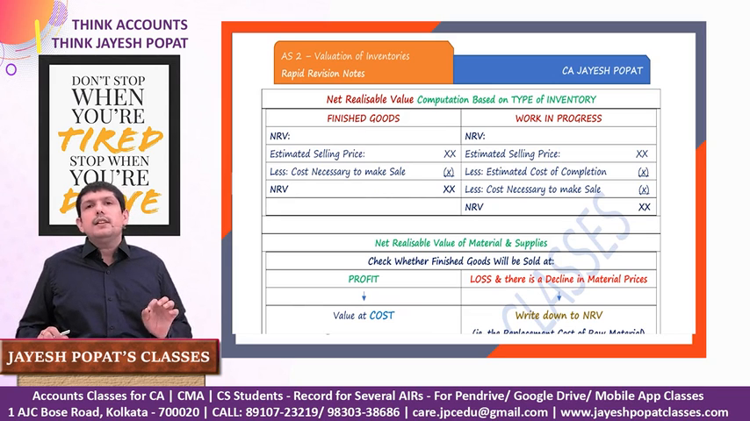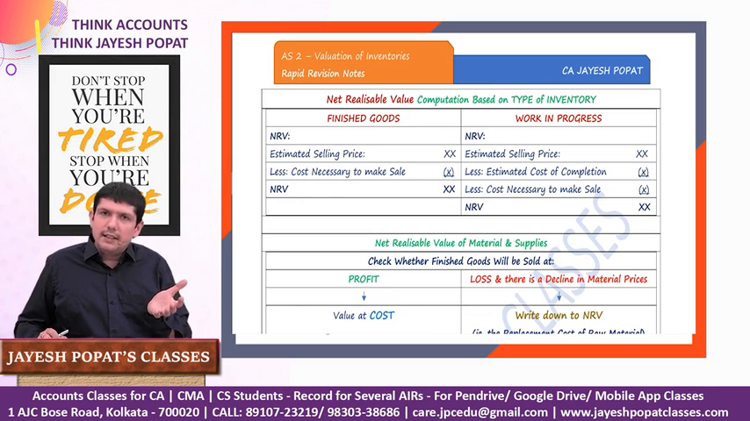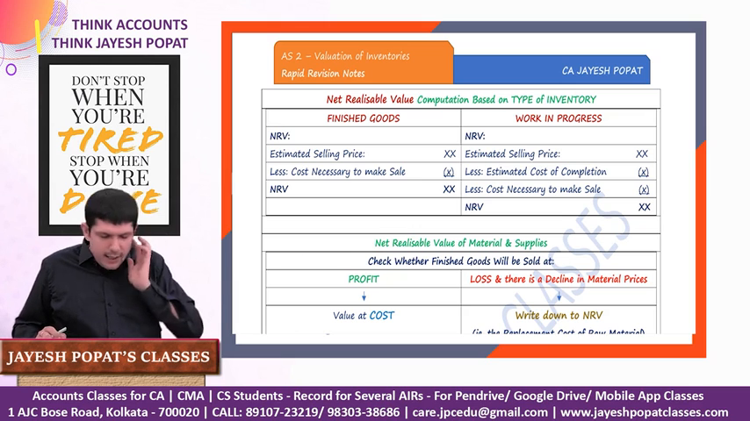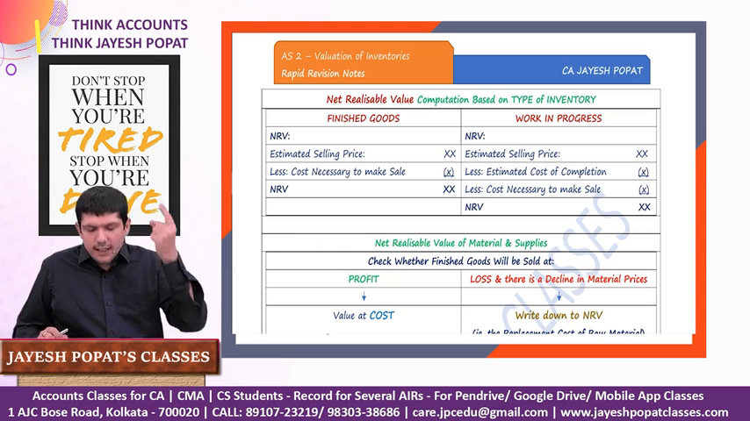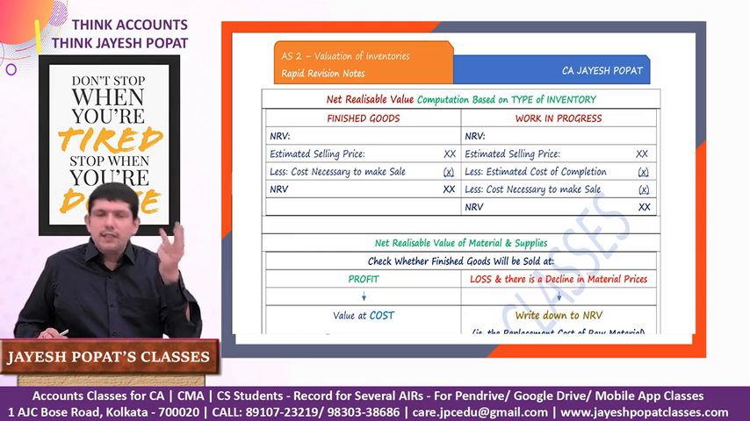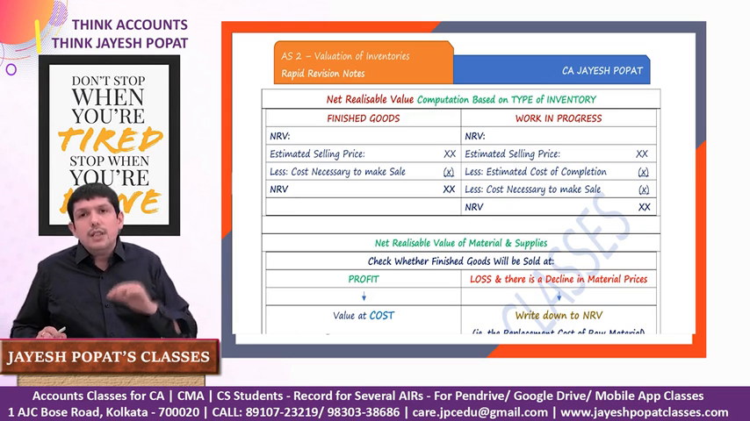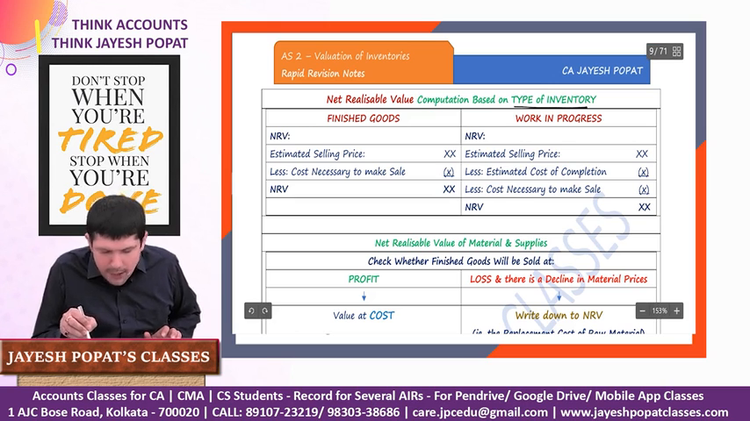Now net realizable value would generally mean the estimated selling price of that inventory less certain expenses which are necessarily incurred in selling those inventory. So we know generally inventory can be categorized into 3 categories, which is raw material, work in progress and finished goods. So we'll understand how we calculate the net realizable value of each of these categories of inventory. Net realizable value computation based on type of inventory.